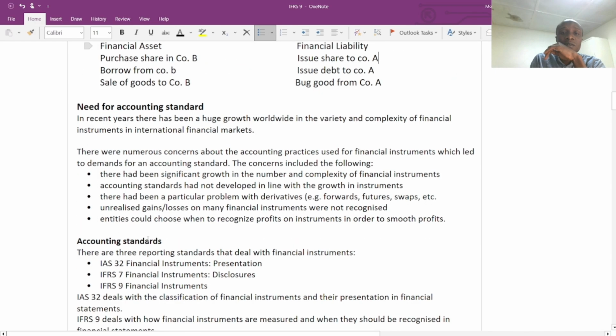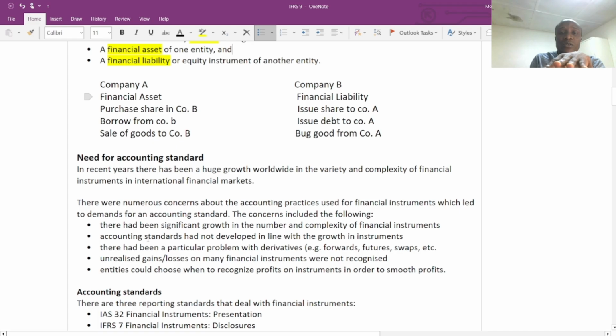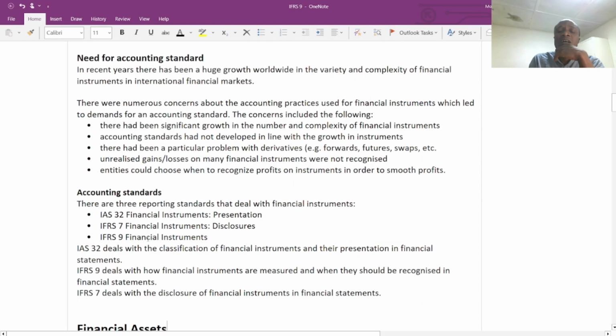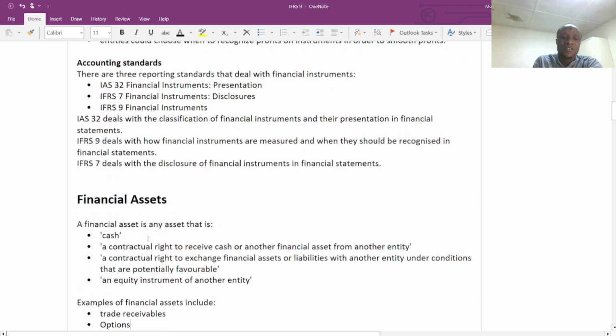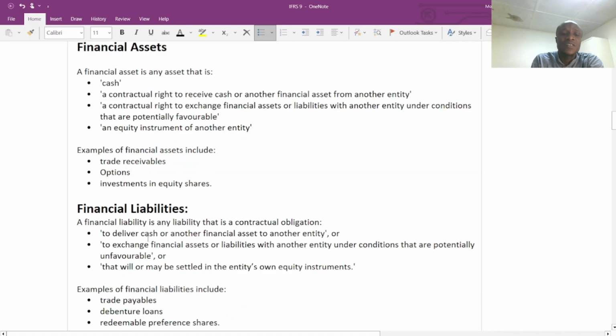The issue of shares to company A, it's another equity instrument of company B, so we can account for it as a financial liability. Also, the issue of debt to company A, we can account for it as a financial liability. So basically, the definition of financial assets and the definition of financial liability is clear.